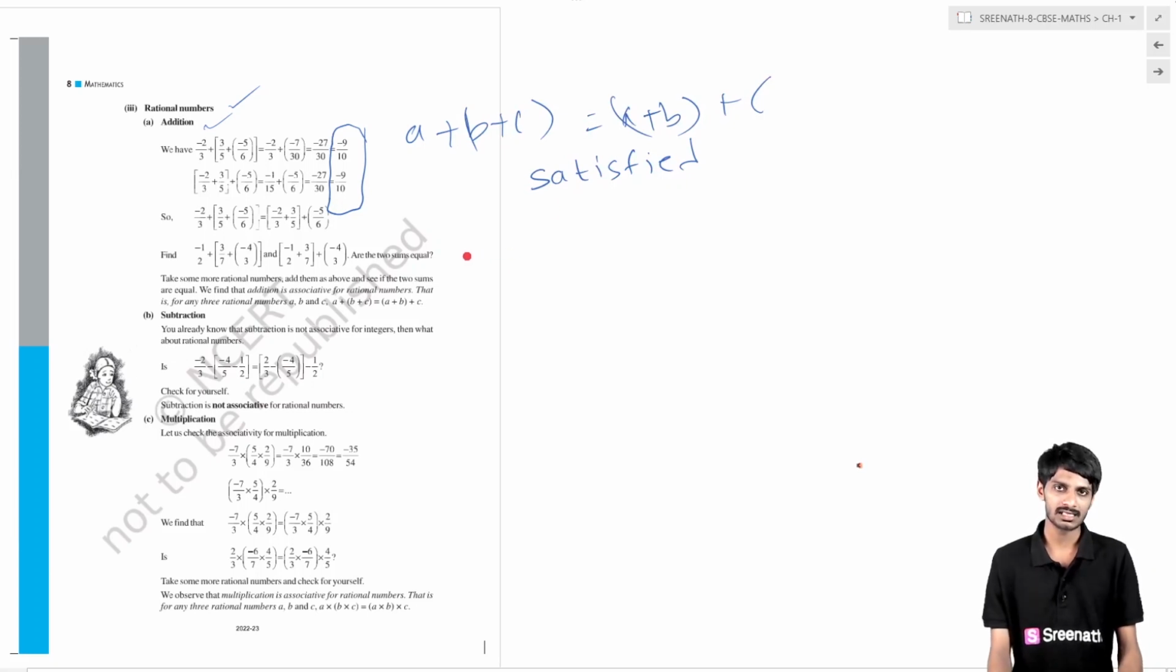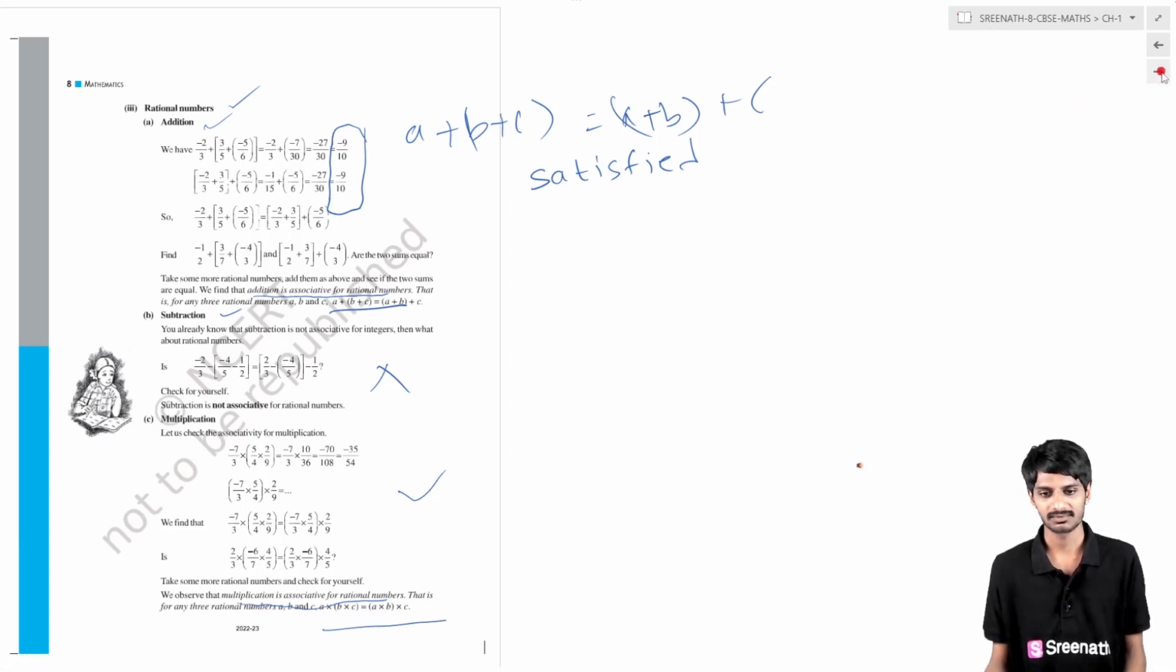So what we have found is that rational numbers support the associative property under addition. Addition is associative for rational numbers. This is the formula. Now subtraction. In the case of subtraction it is not accepting. In the case of multiplication it is accepting; multiplication is associative for rational numbers. The formula is (A × B) × C equal to A × (B × C).